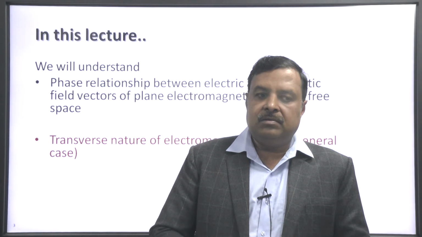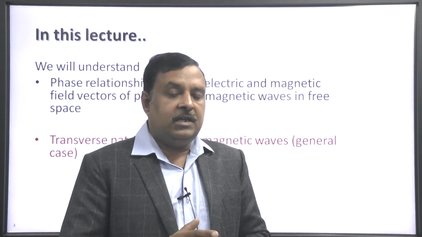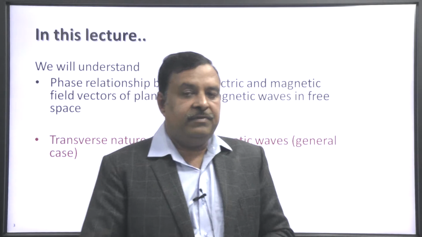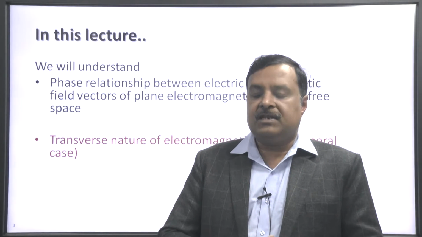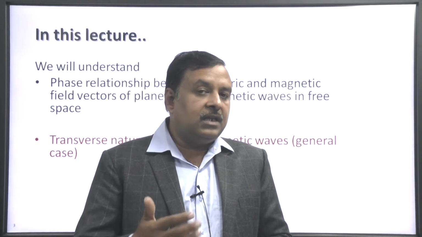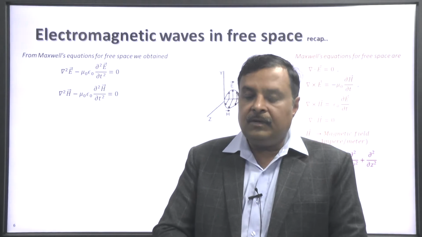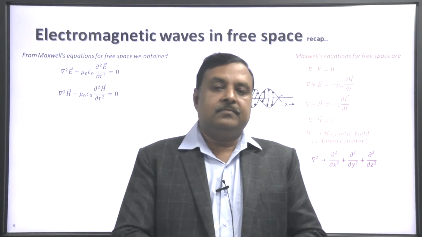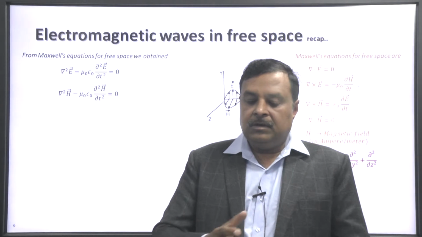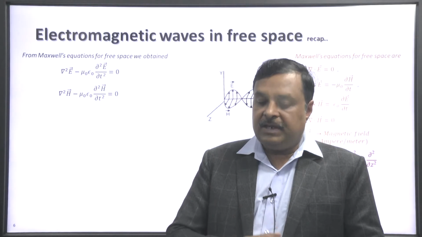We have understood the transverse nature of electromagnetic waves in case of plane waves, but in this lecture we will also understand it in 3 dimensional propagation of electromagnetic waves. So, let us recall what we have learned for the propagation of electromagnetic waves in free space.